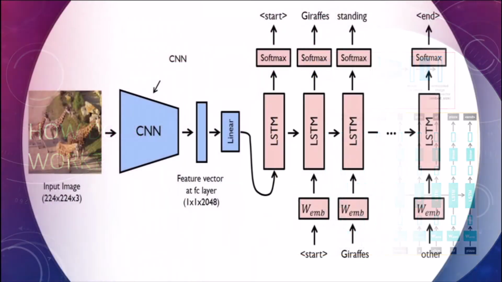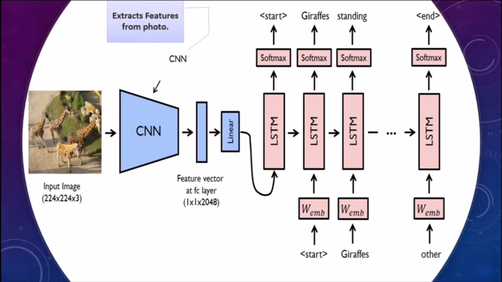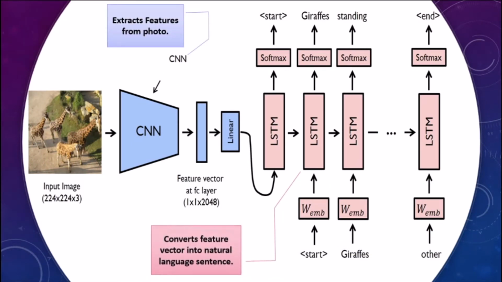The CNN extracts the features from our input image. The feature vector is then linearly transformed to have the same dimensions as the input dimensions of the RNN or LSTM, long short-term memory network. This network is trained as a language model for our feature vector.